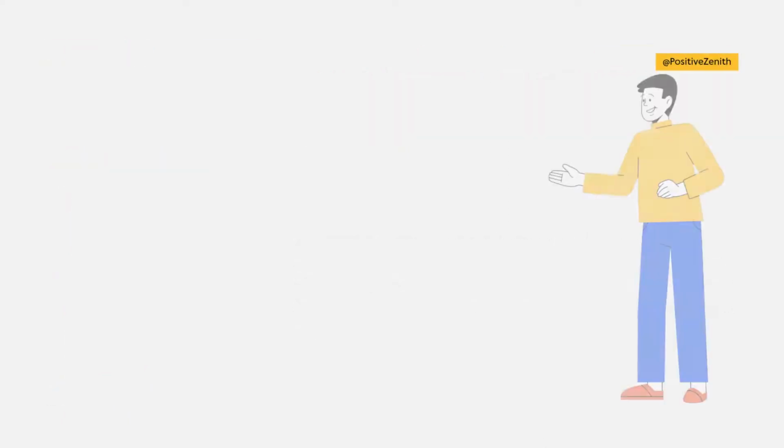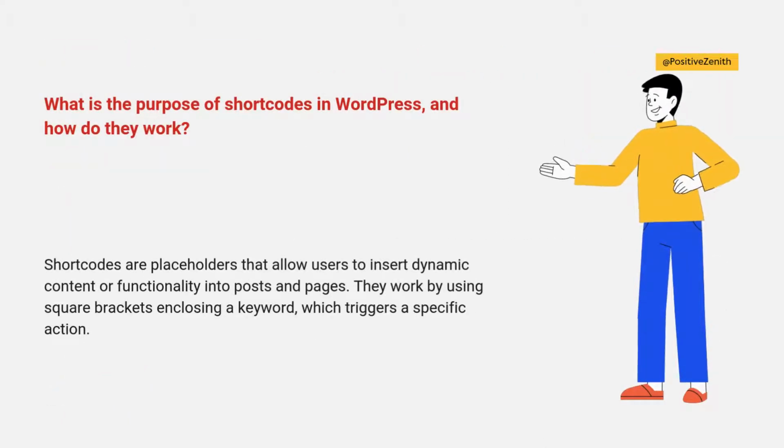What is the purpose of shortcodes in WordPress, and how do they work? Shortcodes are placeholders that allow users to insert dynamic content or functionality into posts and pages. They work by using square brackets enclosing a keyword, which triggers a specific action.